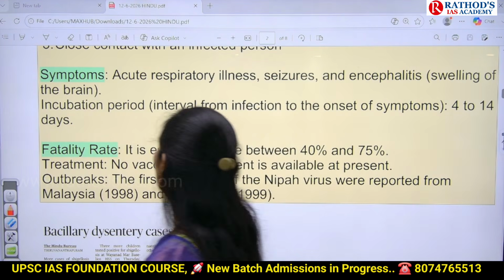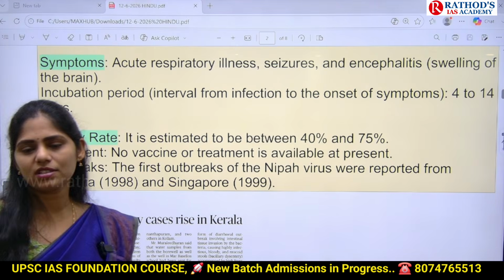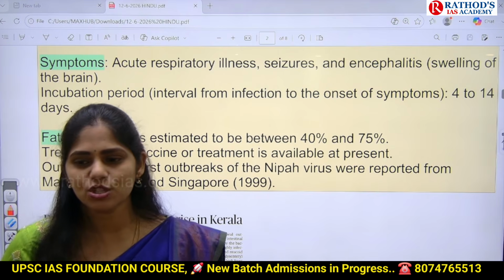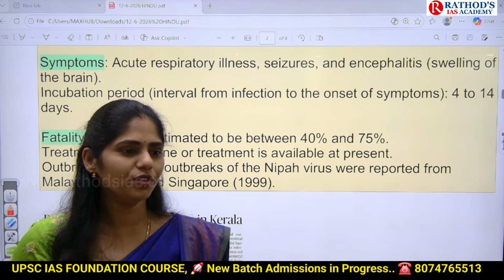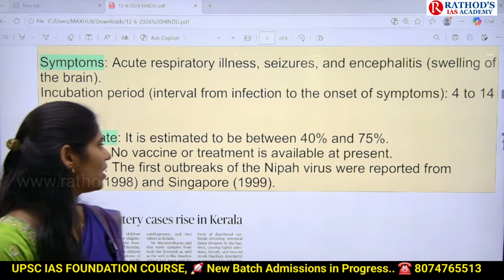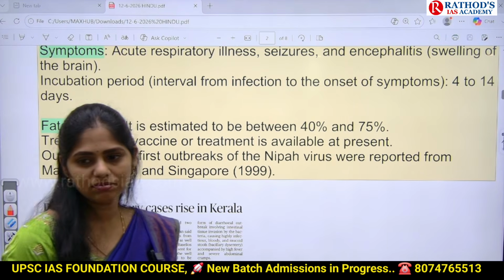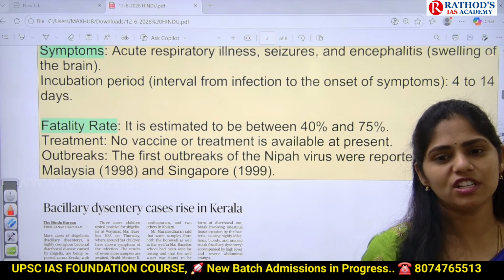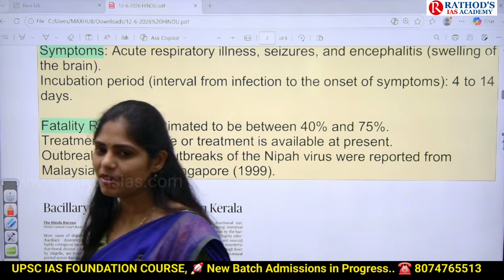Okay. And next, if you see about the treatment, there is no correct treatment available for this Nipah virus. And there is even no vaccine to prevent this Nipah virus. Because of this, it is becoming a challenge for the Kerala government to control Nipah virus cases. And the fatality rate is 40 to 75%. That means if you get this Nipah virus, there is a 40 to 75% chance of death because there is no treatment, there is no vaccine.